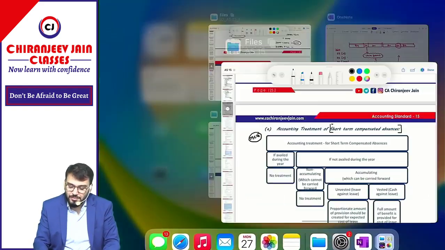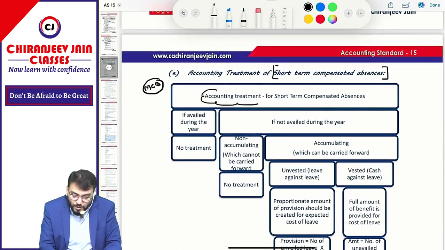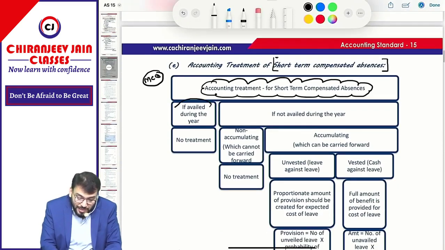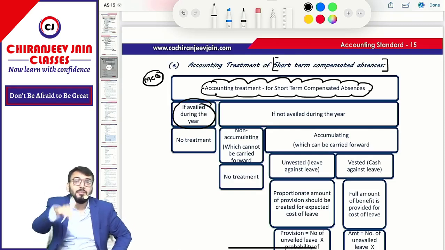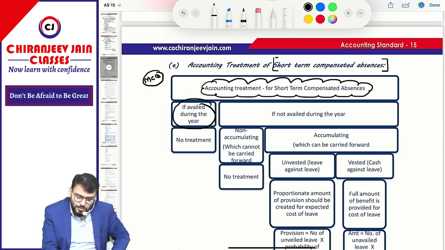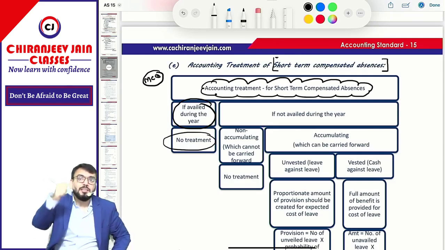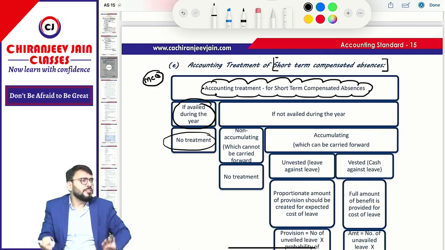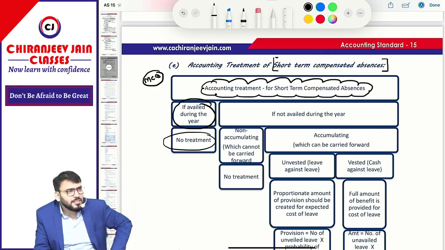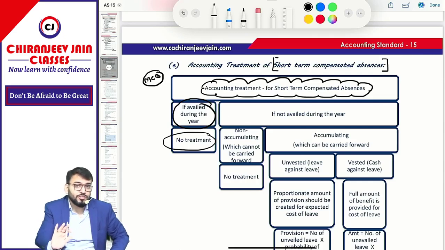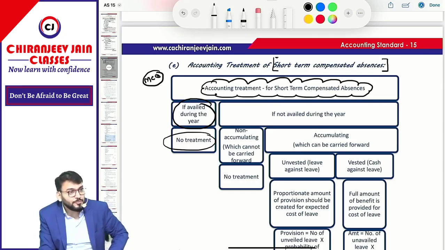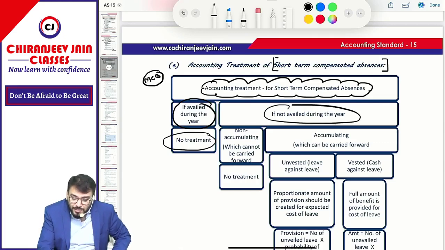So what they want to say? Let us understand accounting treatment for short-term compensated absences. Now answer whatever I am asking. If availed during the year, what journal entry? No, no, no. If the leave granted is availed, no entry, no treatment. Then no journal entry. All these points can be asked in MCQ. Correct? Because no question has been given, they can create MCQs.